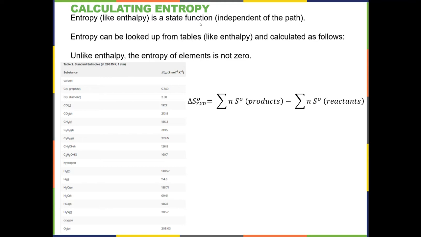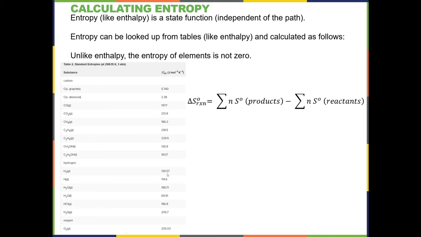Entropy, like enthalpy, is a state function and is independent of the path. Entropy can be looked up from tables like enthalpy, and we can calculate it using this equation, which is the summation of the products minus the reactants. One difference between enthalpy and entropy is that the entropy of elements is not 0. So if we look at hydrogen gas here, its entropy at 298 K or 25 degrees C is 130.57.